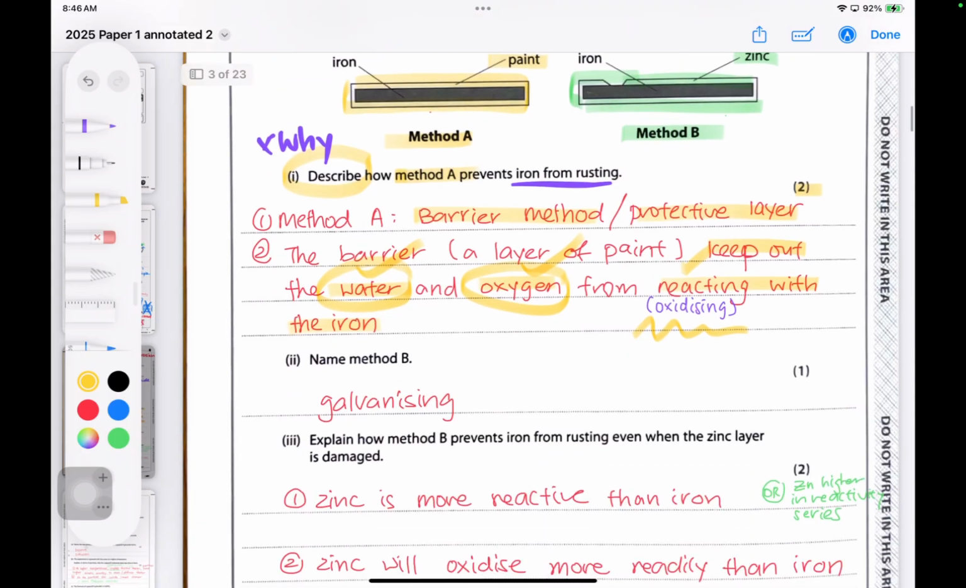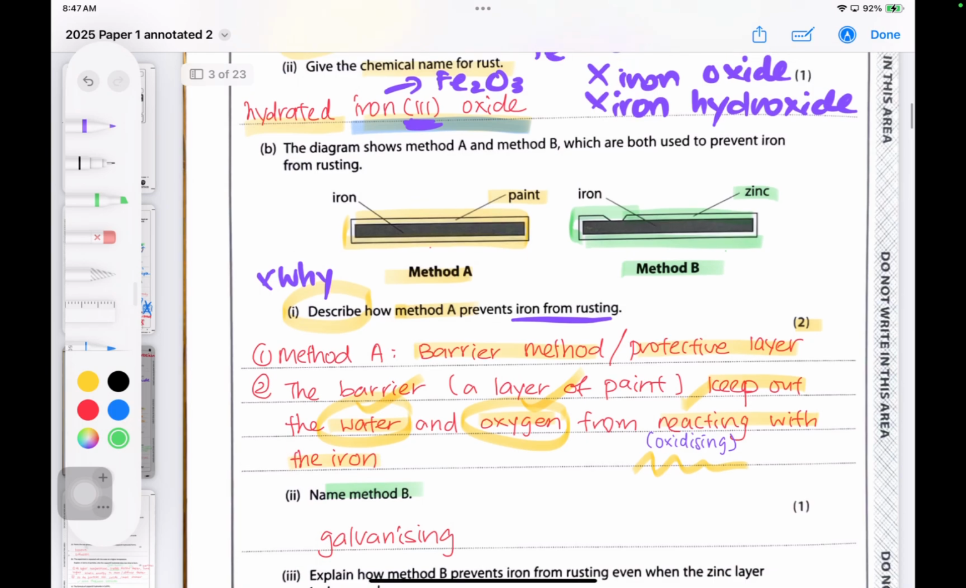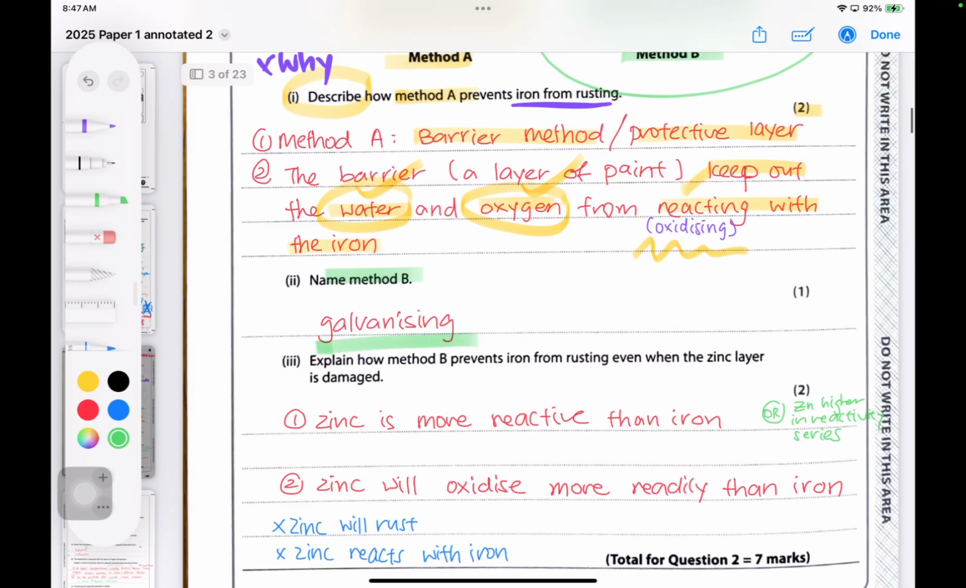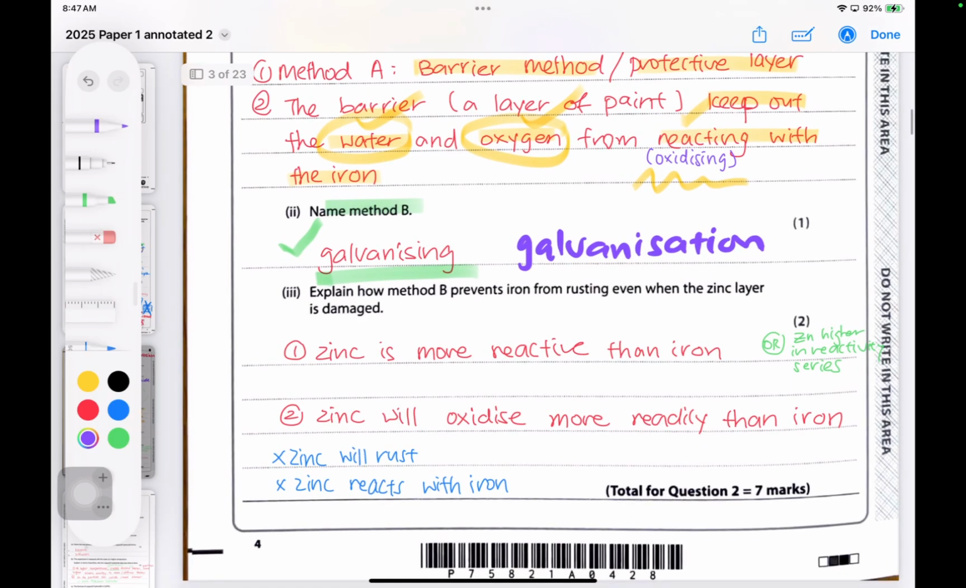Next method is B. We're going to focus on B, which is the layer of zinc around iron. This method is galvanizing or galvanization. You do need to learn how to spell this really well. Galvanization, quite a lengthy one. There is no alternative answer for this, only this.